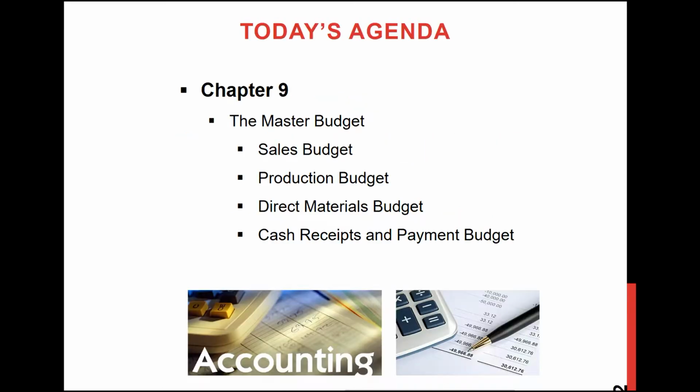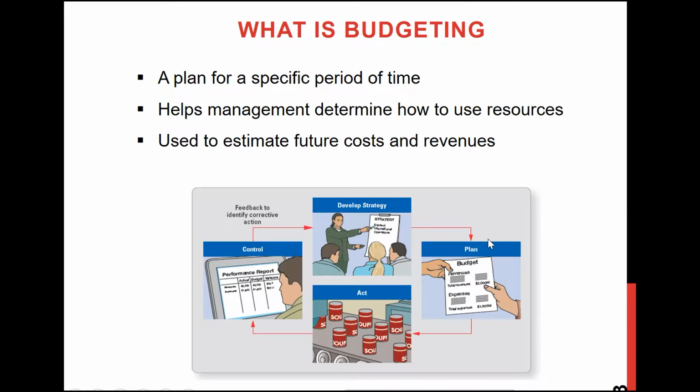So in this chapter, which is chapter 9, we're going to learn about different types of budgets, and those budgets are from a manufacturing company's perspective. So we will focus on the sales budget, production budget, direct materials budget, cash receipts, and cash payments budget.